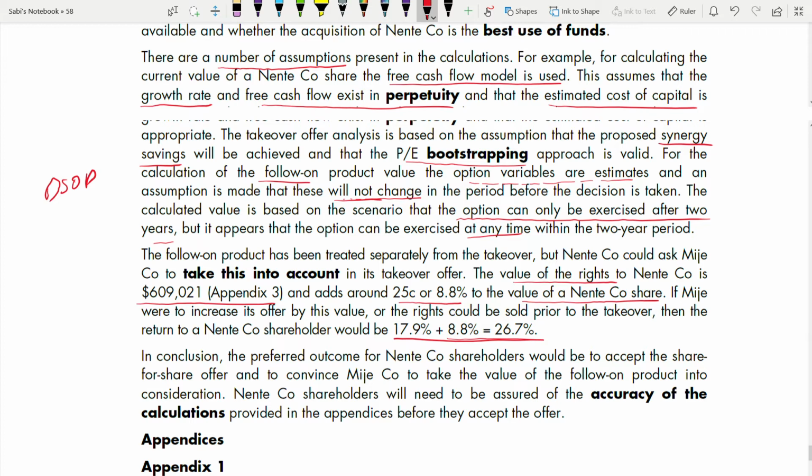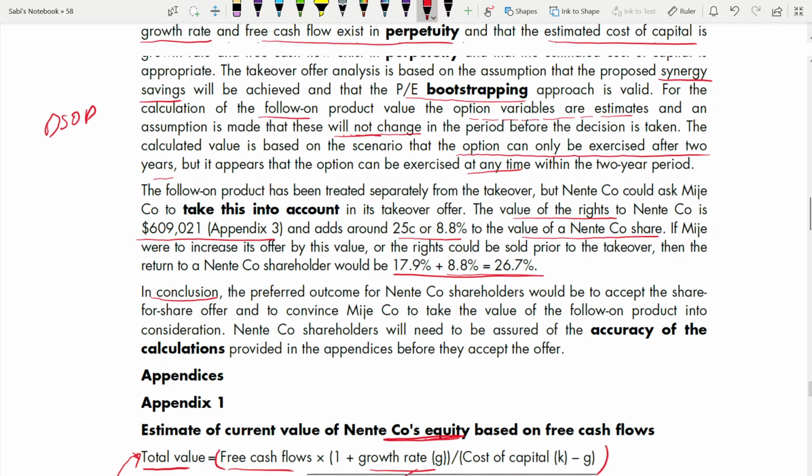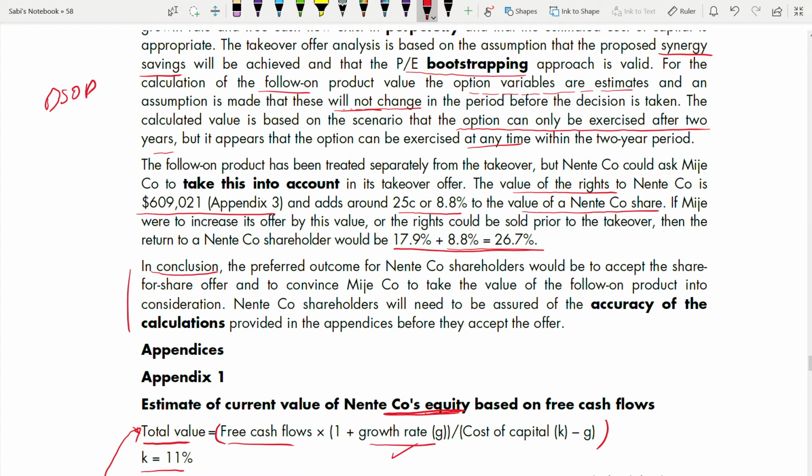Now in conclusion, can you see? Writing conclusion. Very small, just 4 lines. So in conclusion, what is it? The preferred outcome for Nente would be to accept the share offer. Okay, keep it simple. Share for Nente. And you have to convince Meiji to take the value of the follow-on product into consideration, because it will increase the Nente company's return.